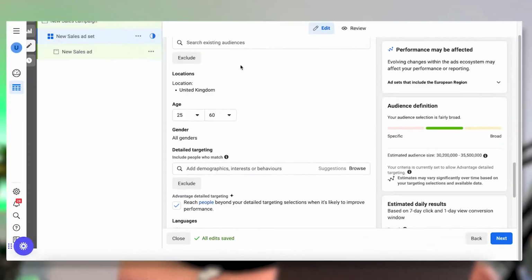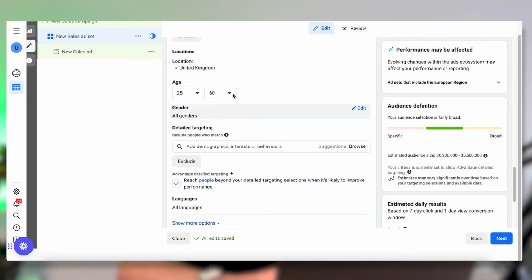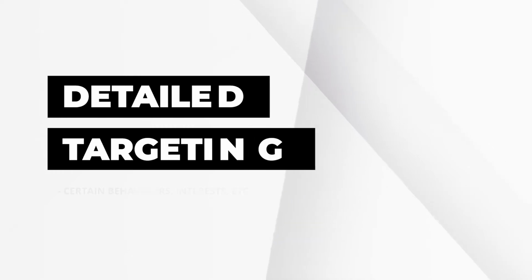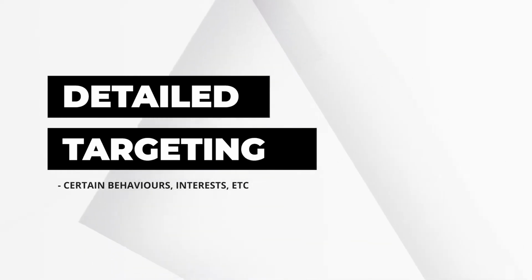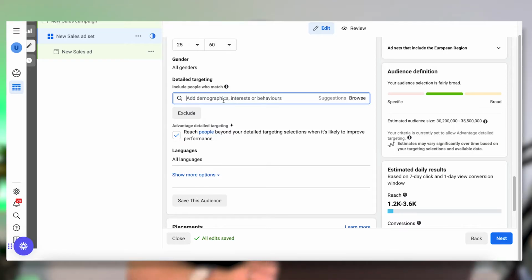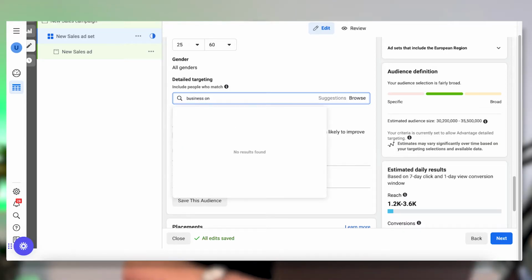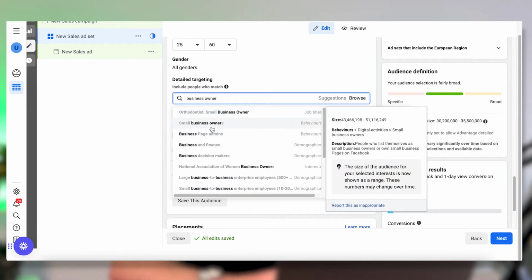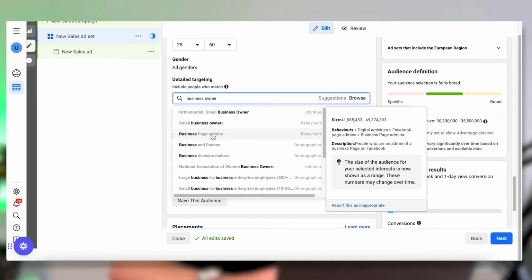Now, the next type of targeting here, of course, we can add our locations, we can add our age ranges, we can add genders. The most popular type of targeting is going to be detailed targeting. So this is where, for example, let's just take our own business. We're a marketing agency. We want business owners to work with us. We would type in business owner, okay?